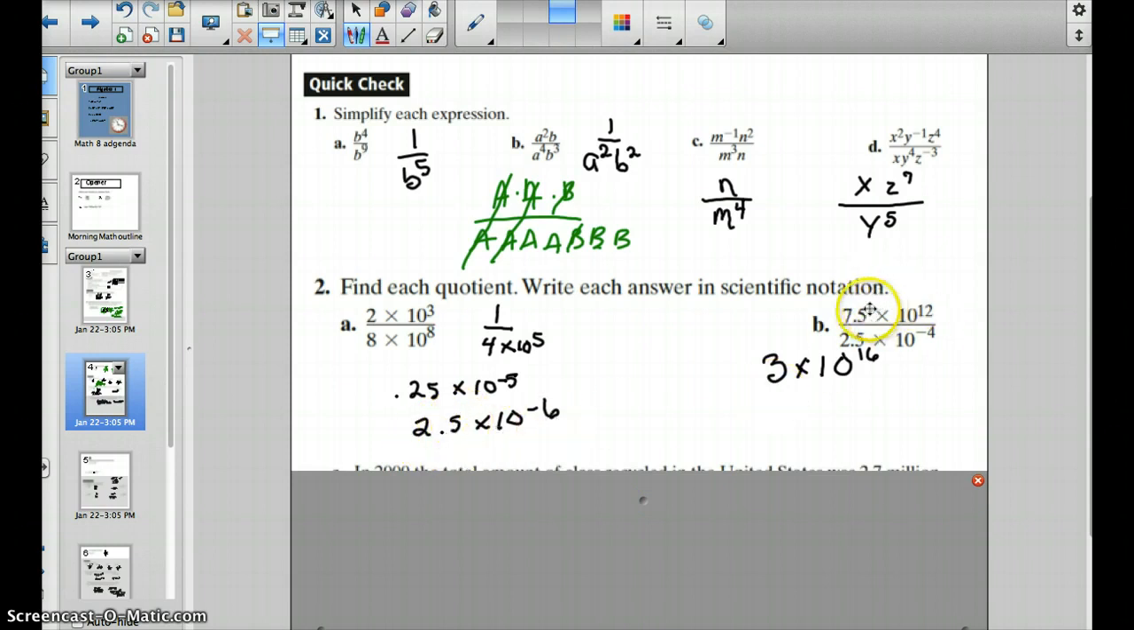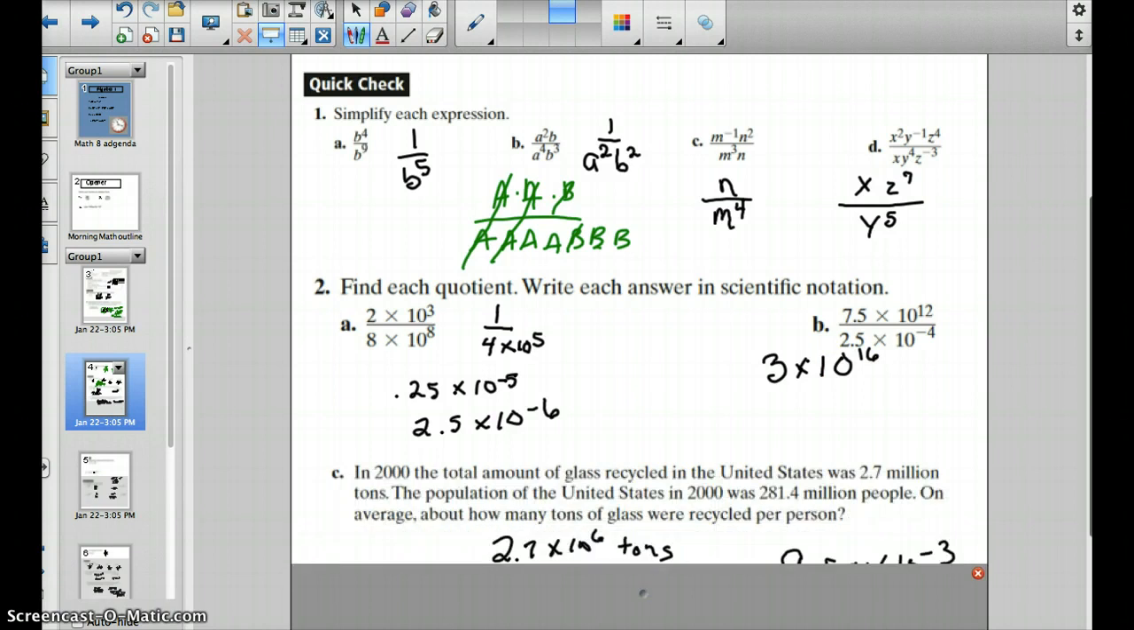Over here, again, if we are dividing, we can divide 0.75 by 2.5. We get 3. 10 to the 12th minus a -4 gives us +4, which gives us 10 to the 16th.